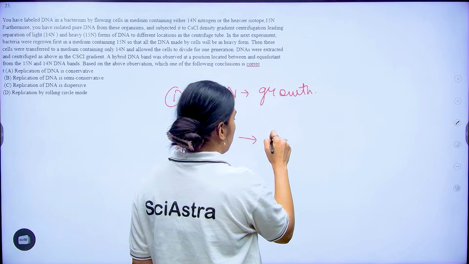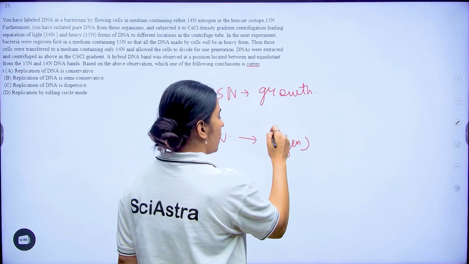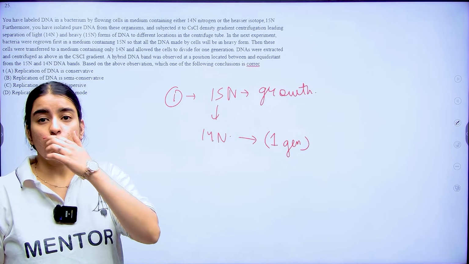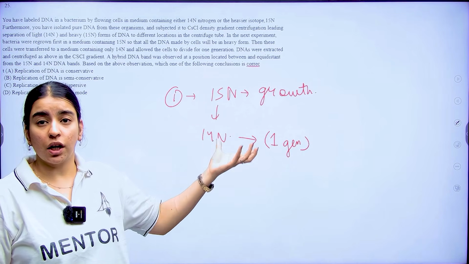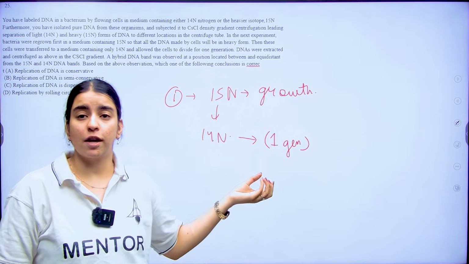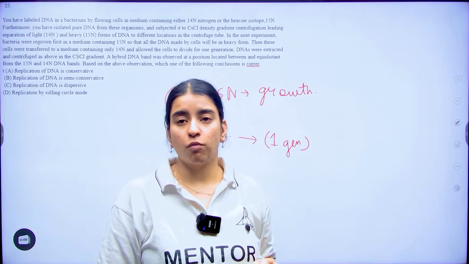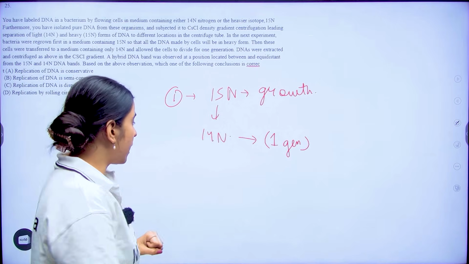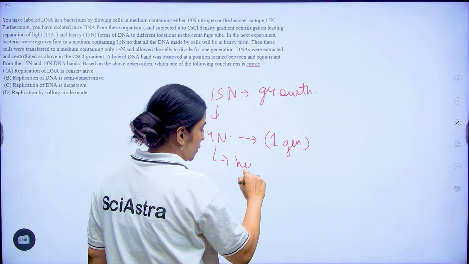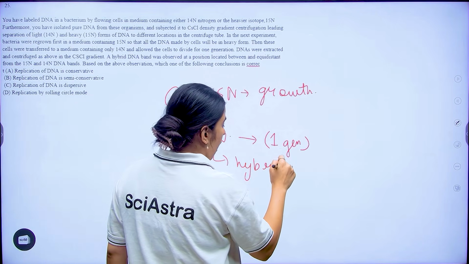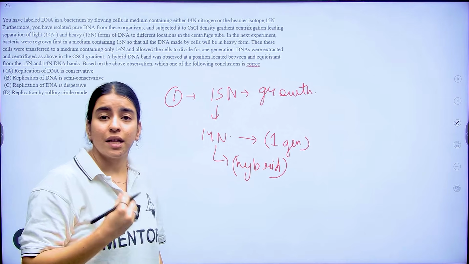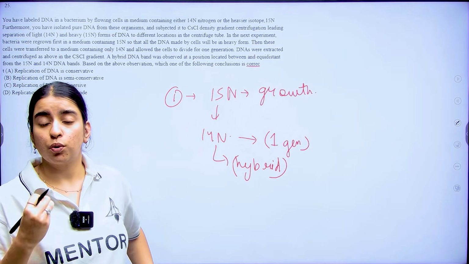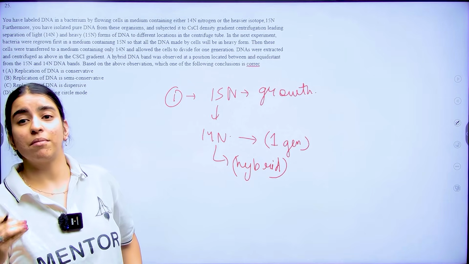Here you allow one generation. Now you are observing. During your replication, the new molecule is going to get one old and one new strand. So here you have a hybrid that is formed. And this experiment was done to prove that your DNA is semi-conservative in nature.